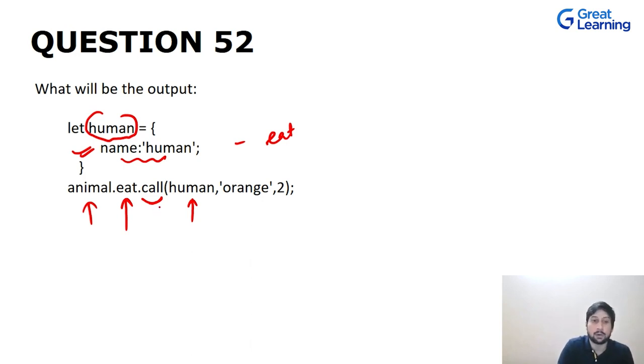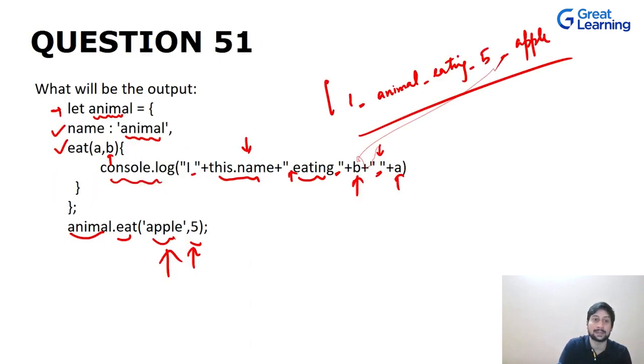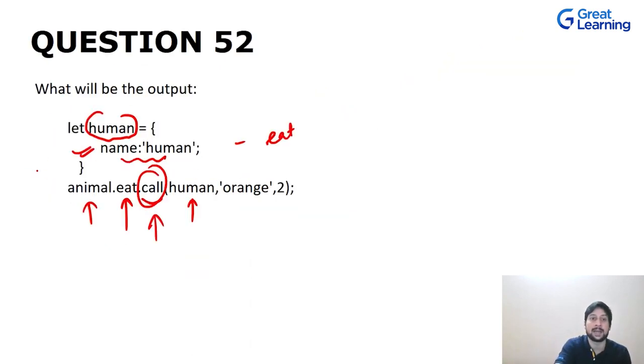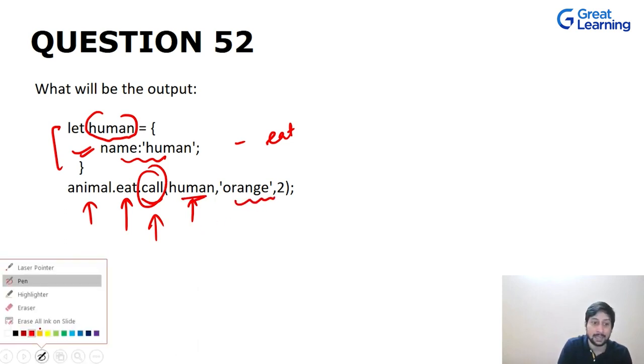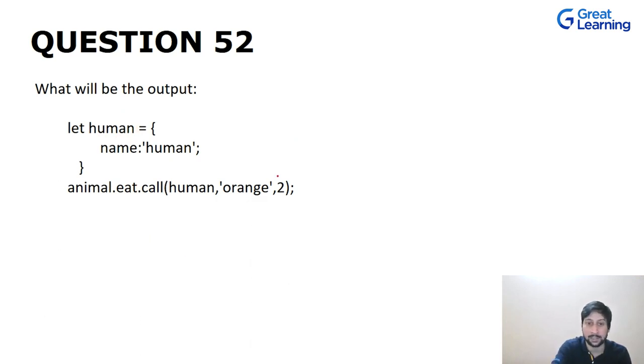This is possible only because we are using call, and call is used to borrow methods. Now we are borrowing this method, that is eat, from the animal object, and we are calling it so that human can use it. So now human is using it, and the two arguments that we had earlier, let me just go back to the earlier question.